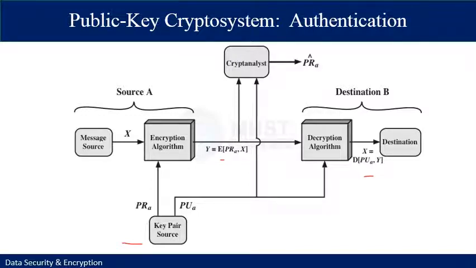In addition, it is impossible to alter the message without access to A's private key. So the message is authenticated both in terms of source and in terms of data integrity. This typical example is used for authentication.